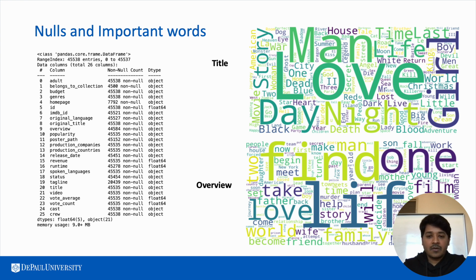Then we checked the titles and overviews for the most important words in them, and we found love, girl, day, man, night. These are the most important ones in the title, and probably life, find, one, love are more used in the overview. So we see more romance movies in the whole data set.